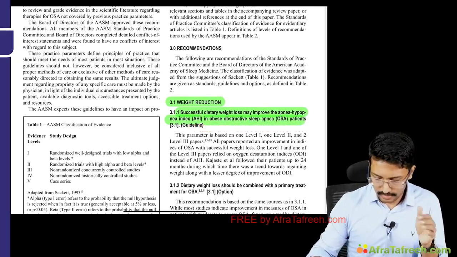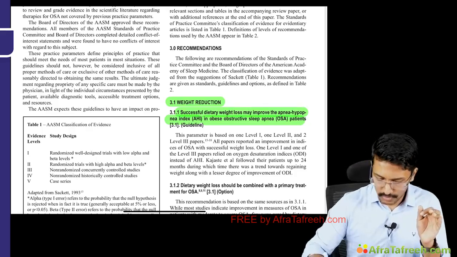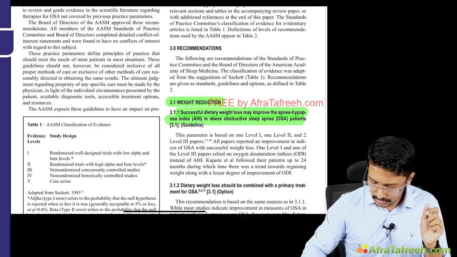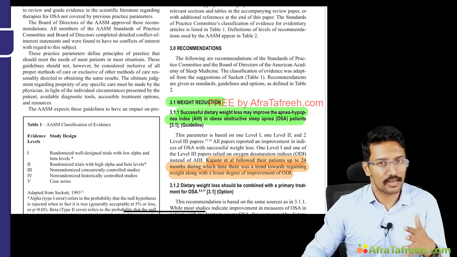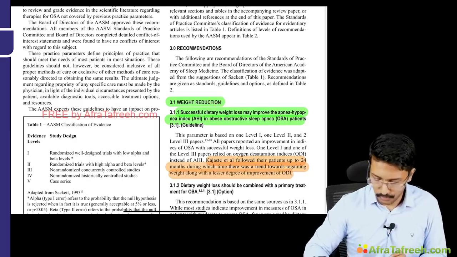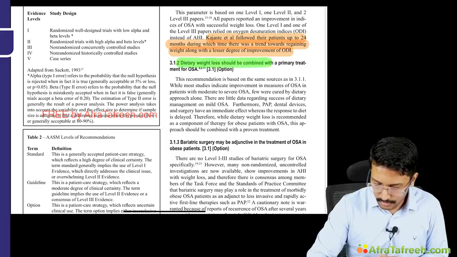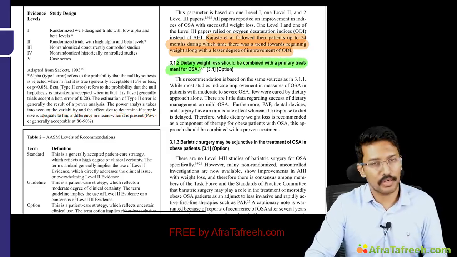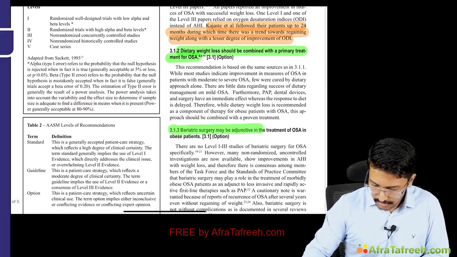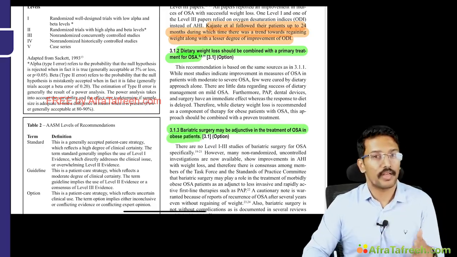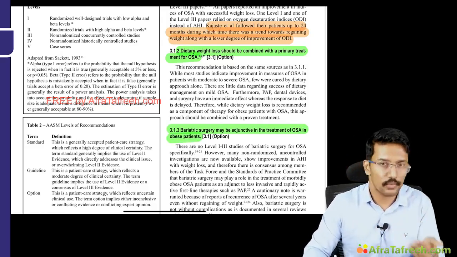Now we also have to remember that studies have shown that this cannot be the therapeutic modality, because most of these patients will not be able to sustain their weight loss, and weight often bounces back to the pre-weight-loss level. So it should be coupled with CPAP. Okay, so that is the first recommendation. The next recommendation is that dietary weight loss should be combined with a primary treatment of OSA. Primary treatment of OSA, as I've already told you, is your CPAP. Okay, bariatric surgery may be an adjunct in the treatment of OSA in obese patients. When the obesity parameters meet the indications for bariatric surgery, you can definitely consider that.